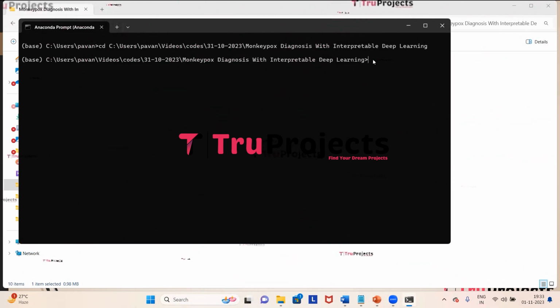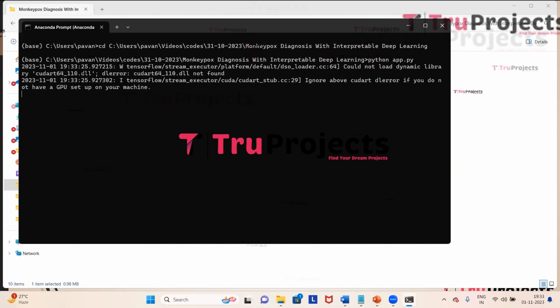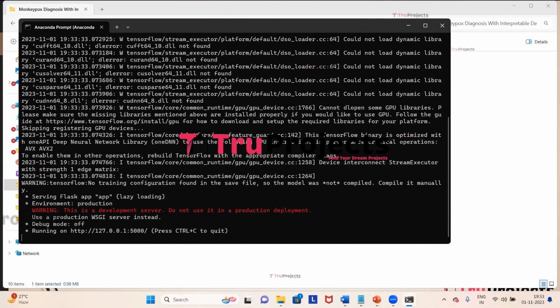Here we need to type the command python space app.py and click on enter. This will compile the app.py file using the command python app.py. This command will execute the Python script and perform a runtime check for any syntax errors or logical issues.